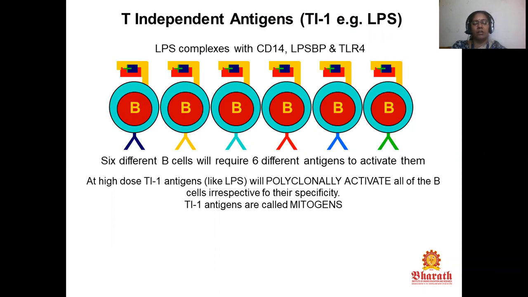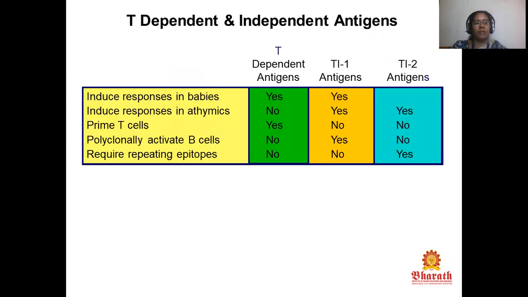TI1 antigens are called mitogens. T-dependent and independent antigens: induced response in babies, prime T cells, polyclonally activate B cells, and require repeating epitopes. These are the T-dependent antigens, TI1 antigens and TI2 antigens.